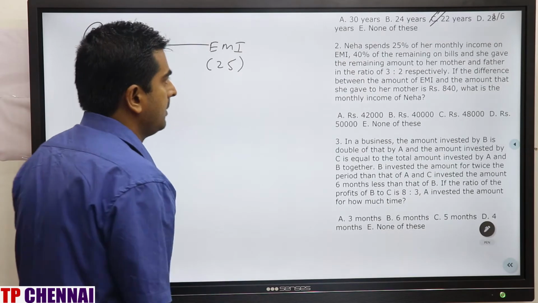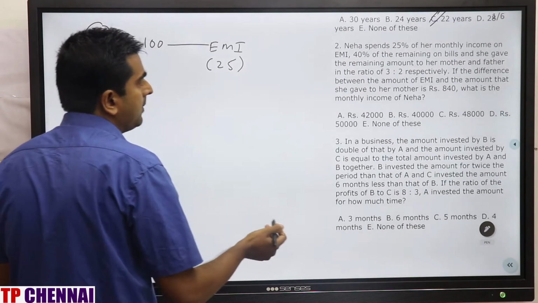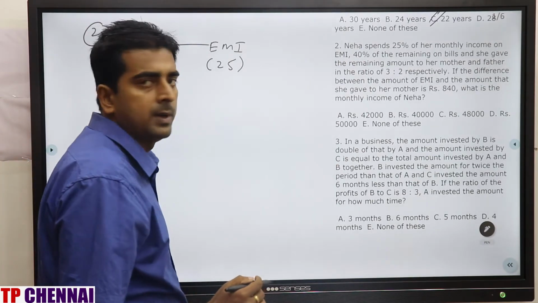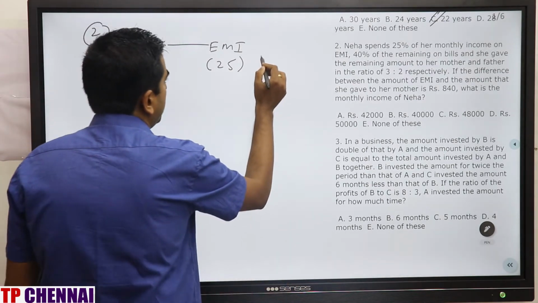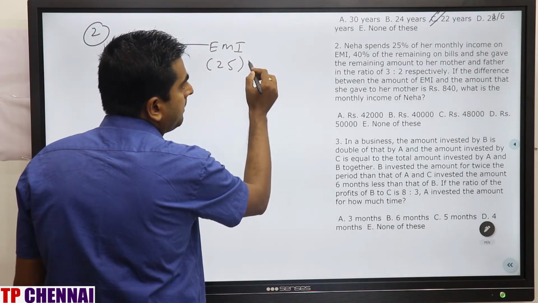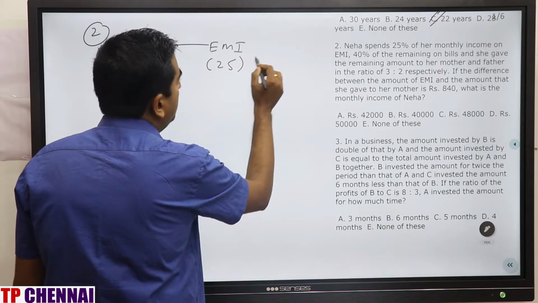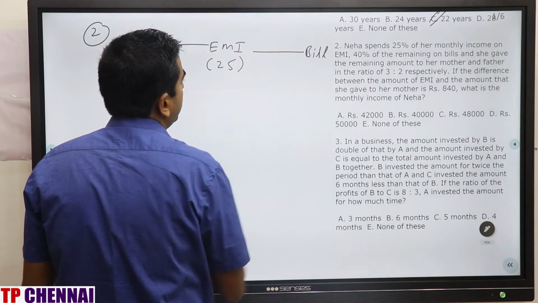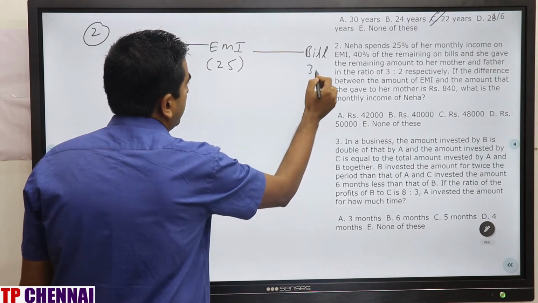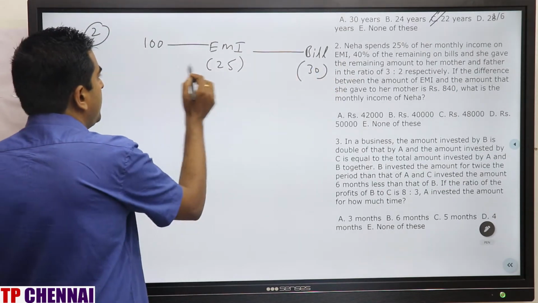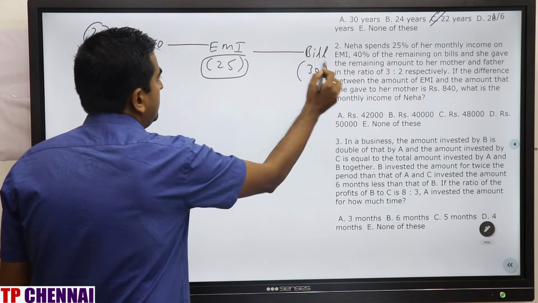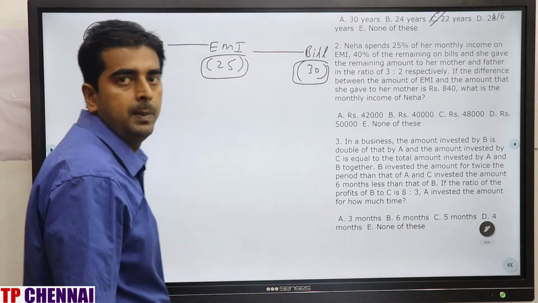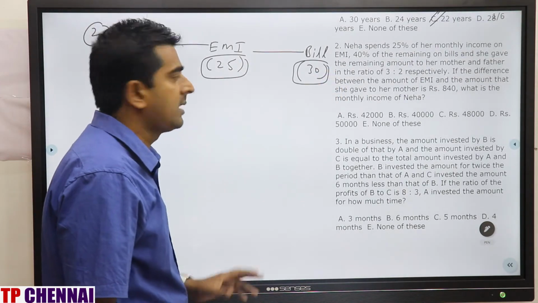Remaining is 75. 40% of 75 is 30, where she spent on bills. Out of 100, 25 rupees and 30 rupees she spent on EMI and bills. 55 rupees is gone. Remaining is 45.